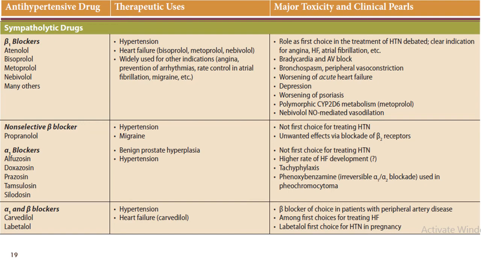Beta blockers are also not to be used in patients with depression and psoriasis. Among the non-selective beta blockers, we have propranolol, which is preferred in patients with hypertension with migraine, and this is one of those beta blockers which has many unwanted effects due to blockade of beta 2 receptors.